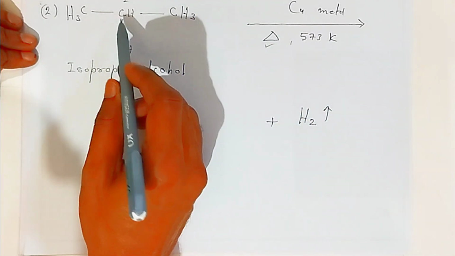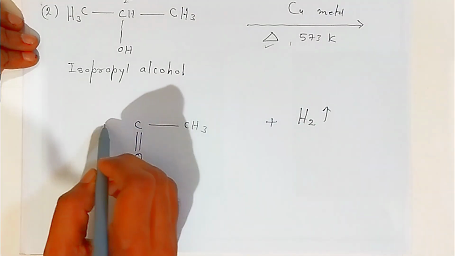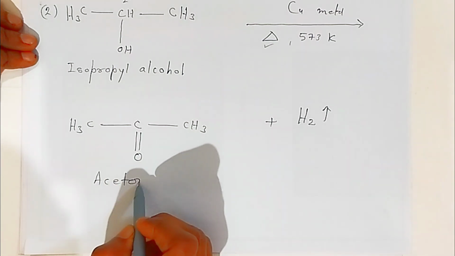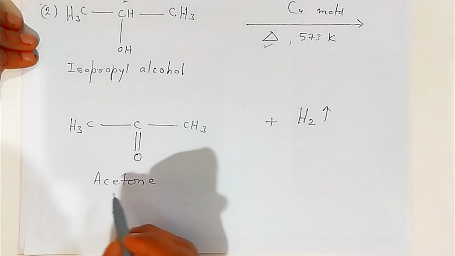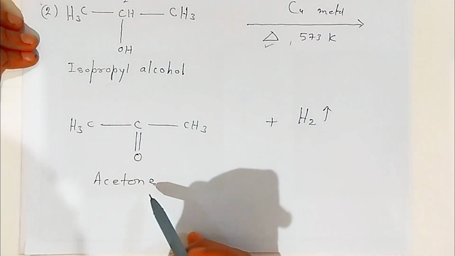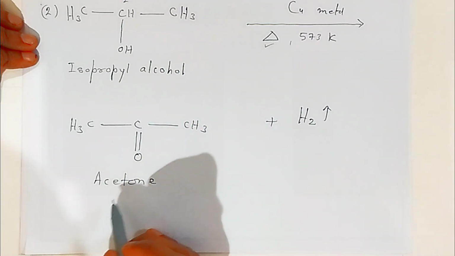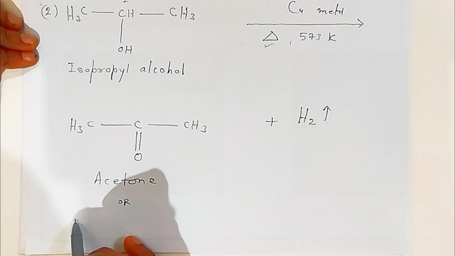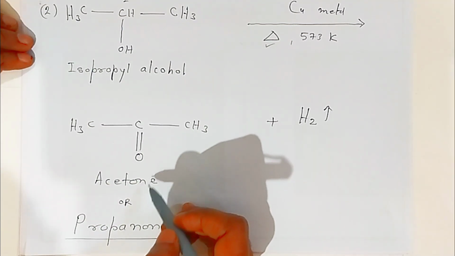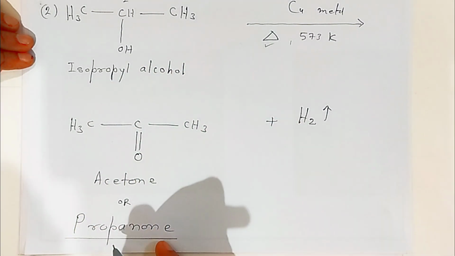So what happens students, there will be a carbon oxygen double bond, and CH3 will be as it is. Okay students, so you are getting acetone. This is acetone. So this way students, isopropyl alcohol you have converted into acetone. In examinations they may ask the action of copper metal on isopropyl alcohol, so you will get acetone. Because it consists of 3 carbons, in IUPAC name it is also called propanone. Okay students, so this way you have got the ketone. So secondary alcohol, that is isopropyl alcohol, will always give you propanone.